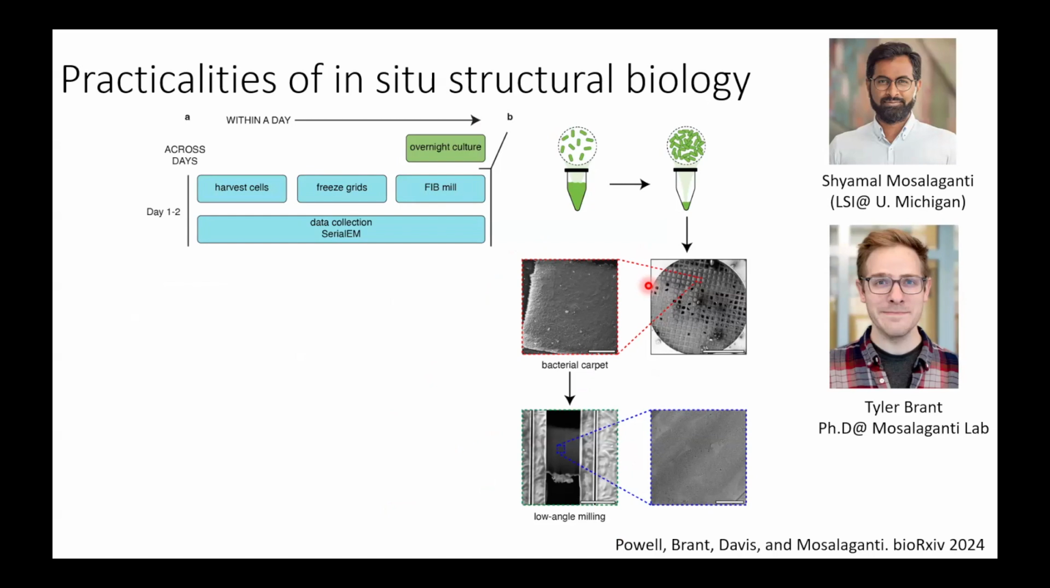But at least historically, it's always felt like it's a huge campaign to do cryo-ET. You're going to be milling for weeks on end, you're going to be collecting data for weeks on end, and then there might be 6 months to years ahead of you of data processing just to get to these reconstructions, even of things like ribosomes.